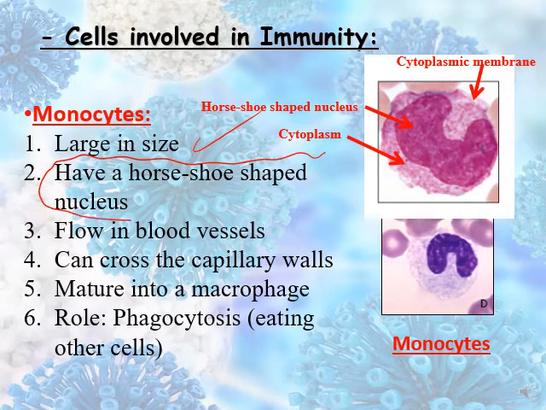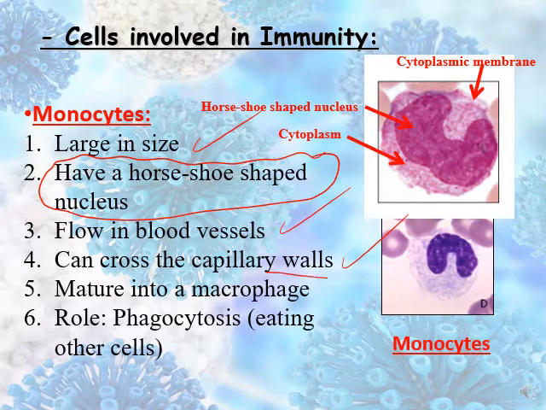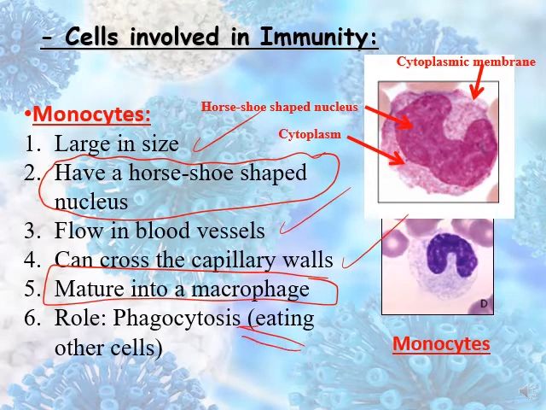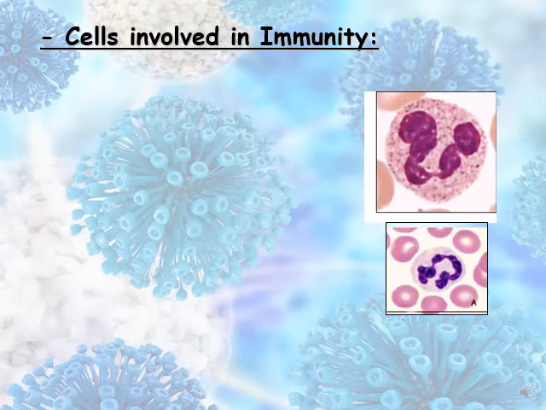They have a horseshoe shaped nucleus. They flow in the blood vessels. They can cross the capillary wall, and they have a role in phagocytosis after maturing into a macrophage. So they have a role in phagocytosis, eating other cells.